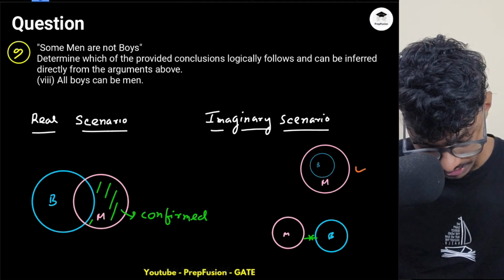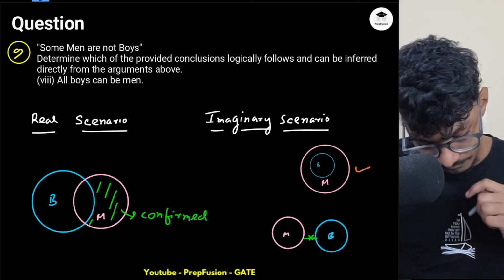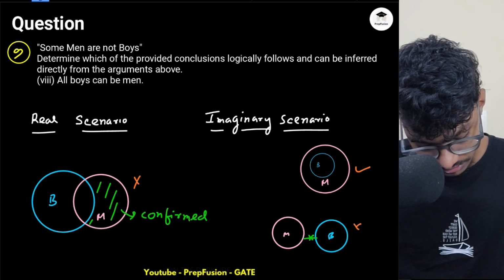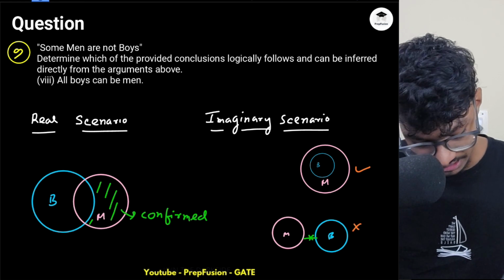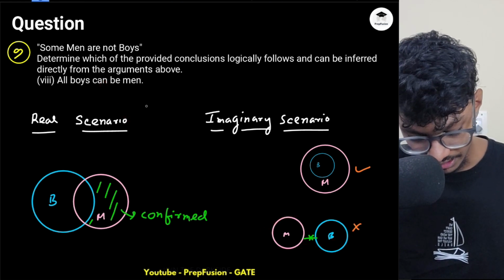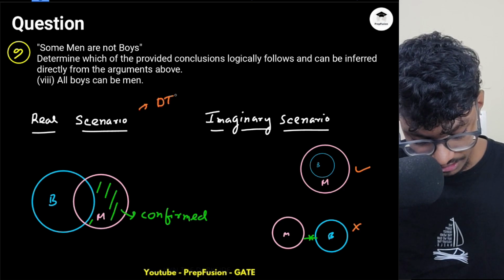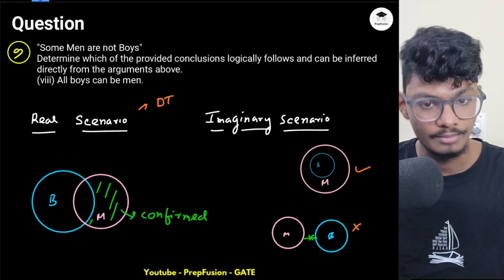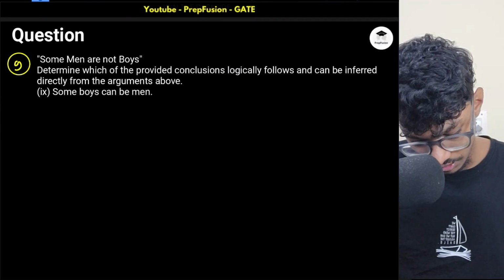So there is a possibility of this here, because men has some uncommon region, but I can comment about all boys. So this is not possible, we will not consider it a real case anyways. This is not following the conclusion, but one of the diagrams is following. So I can say definitely true. All boys can be men. Definitely, all boys can be men. Okay.